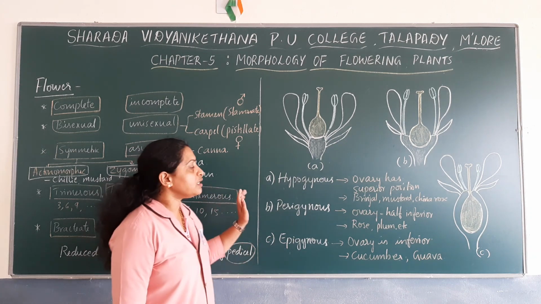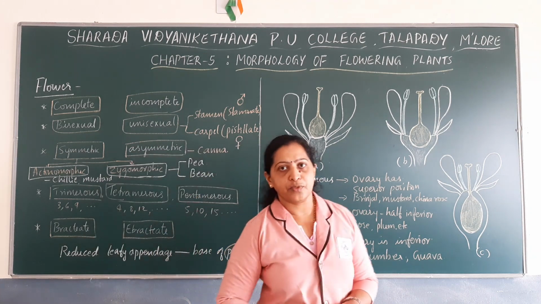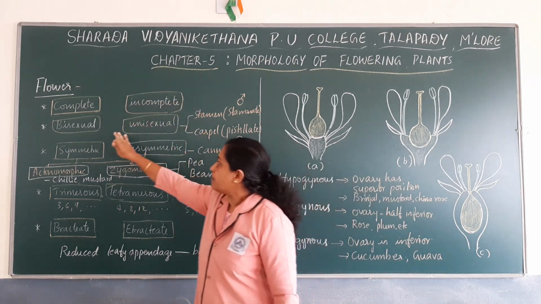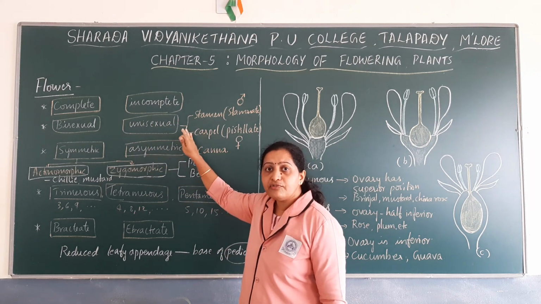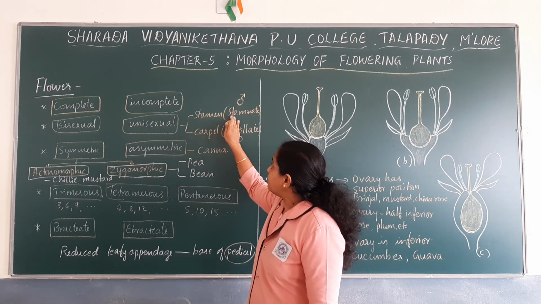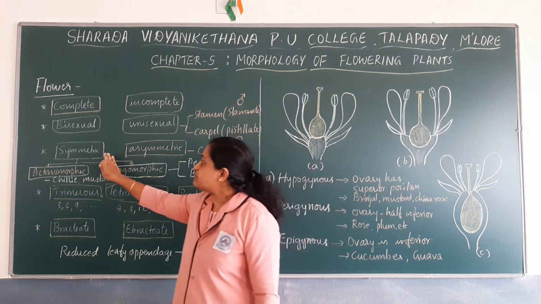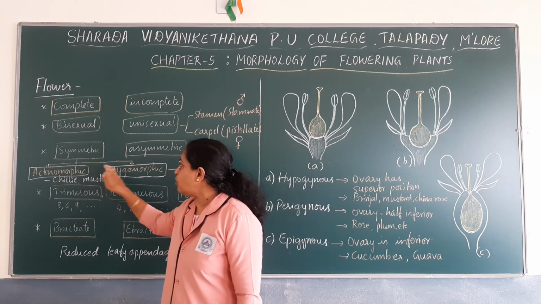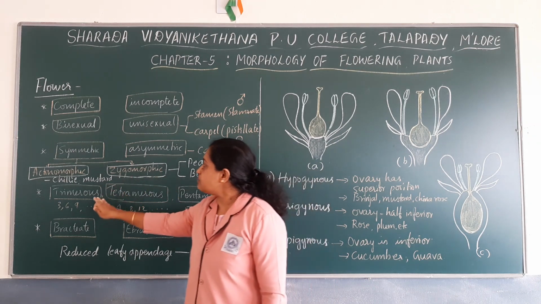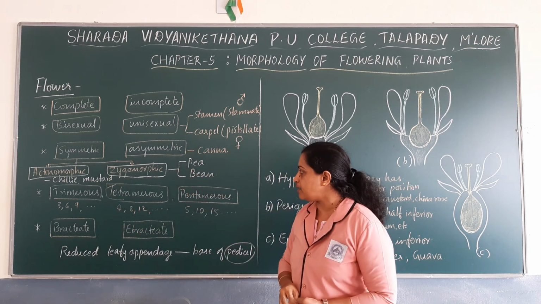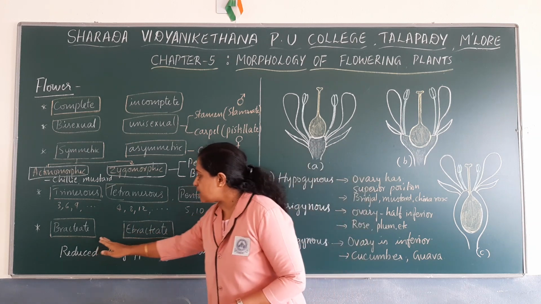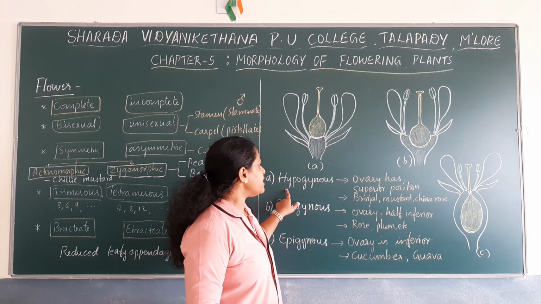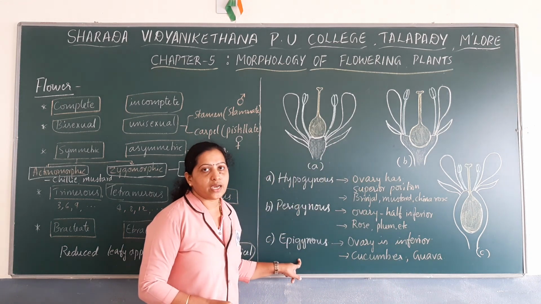These are some of the terminologies we use to describe a flower. What have we discussed? Complete flower, incomplete flower, bisexual, unisexual flower. If the flowers are unisexual, they may be staminate or pistillate. Flowers may be symmetric or asymmetrical. If symmetrical, they may be actinomorphic or zygomorphic. Flowers may be trimerous, tetramerous or pentamerous. Flowers may be bracteate or ebracteate based on the presence or absence of bracts. Flowers can be described as hypogynous, perigynous or epigynous.